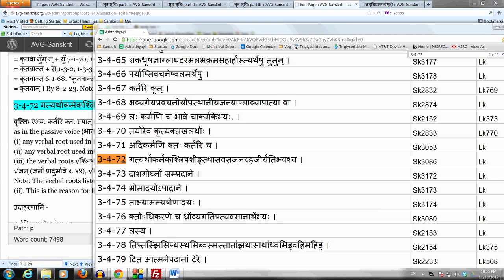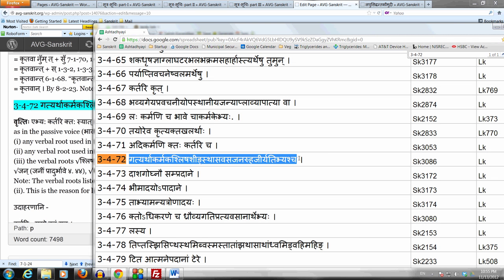By this we know that the affix kta is to be used only in the passive, tayoreva bhavakarmanoho eva. Now we're going to study a sutram which gives a very important special case, where the affix kta may be used in the active as well as in the passive. It may be used kartari as well as bhavakarmanoho, and that very important sutram is 3472.